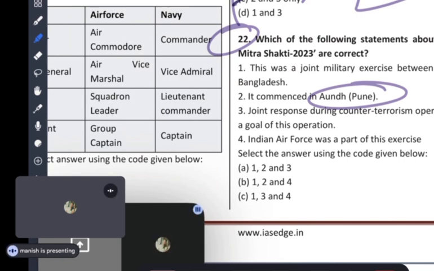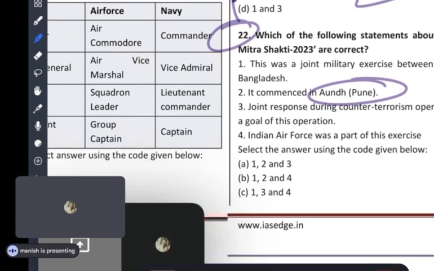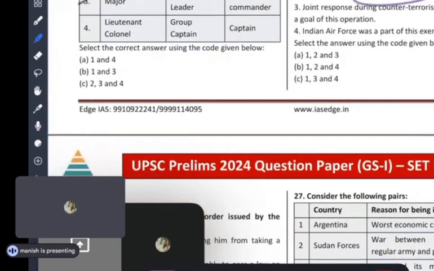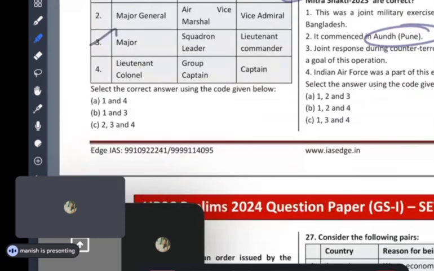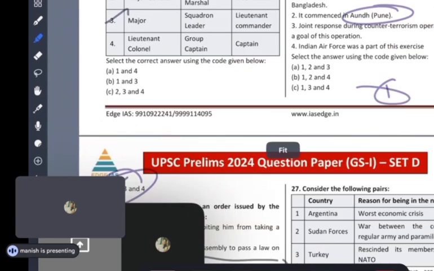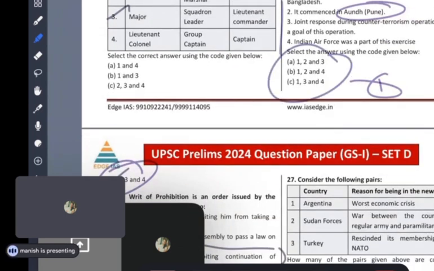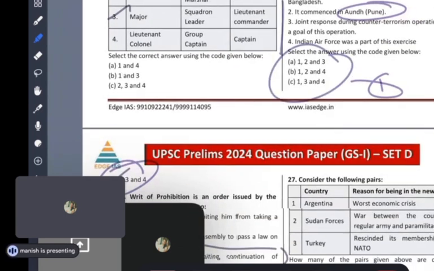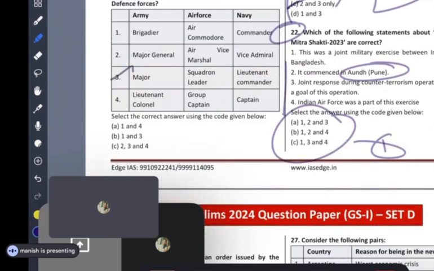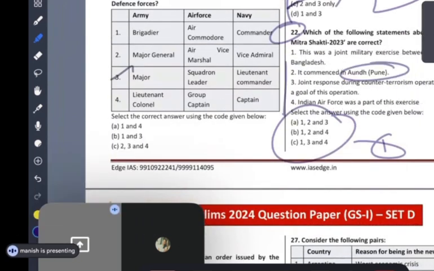The options are like that: 1, 2, 3, and 2, 3, 4. Guys, tell me, see the options. It means what? You know what? One has to be wrong. There are four statements, and all the options have only three correct. It means one has to be wrong. Guys, tell me which one can be more factual.